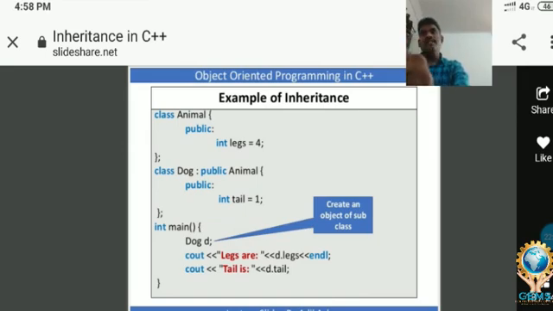What is the name of the subclass? Dog. What is the D? D is the object that is created for the child class or subclass. Using this object, we are going to access the properties of the superclass and the child class. So look here, and we can easily understand. Here cout is mentioned twice. One is for the 4 legs, and the second is for the 1 tail. We are going to access both legs and tail in the output.